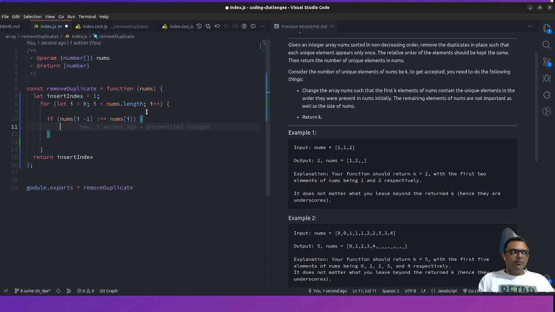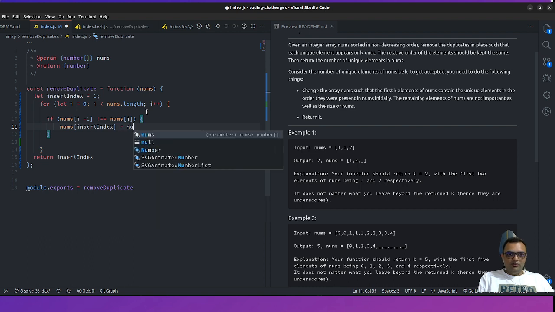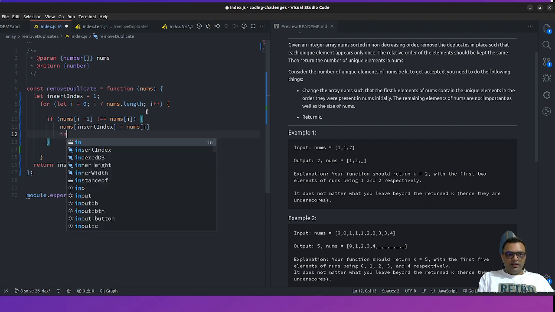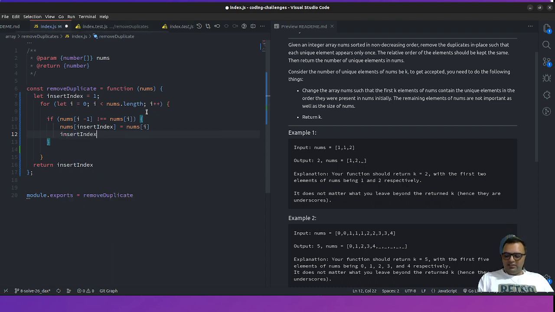So we would be able to find out if there is anything, then it would be incrementing. If there is nothing, then we would be going for our incremental, and we would be adding that one to our index, saying this index is equal to nums of i, and then index plus plus. So it would be incrementing our index value, and we would be able to get the desired result which we require. So this is how I would be writing it in a simple way.